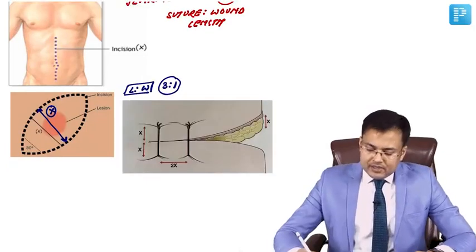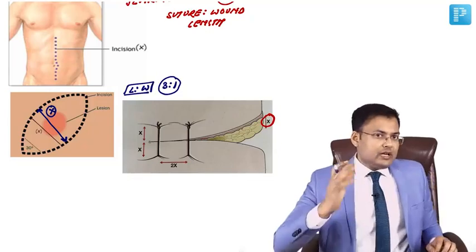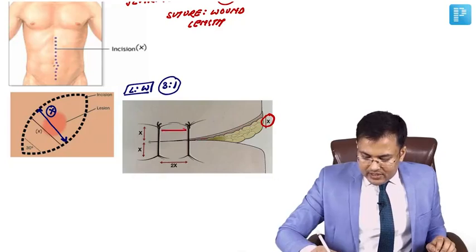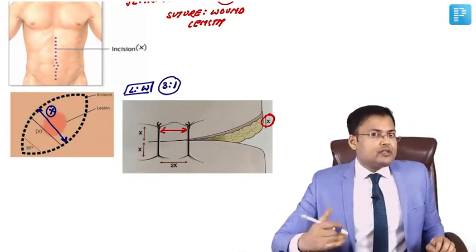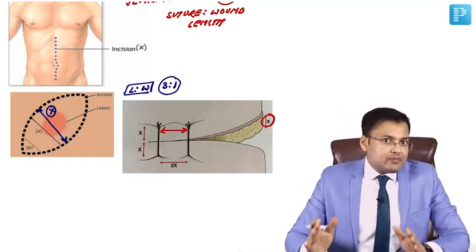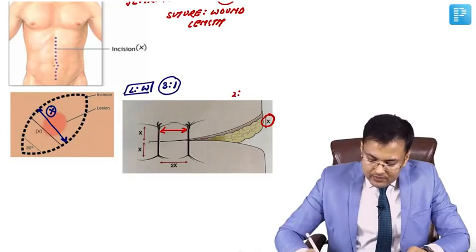And the third important principle: imagine the skin thickness is x. When you are going for suturing, the skin thickness is x. So what should be the distance between the sutures? It is double the skin thickness. So the ratio of distance between sutures to the skin thickness is 2:1.